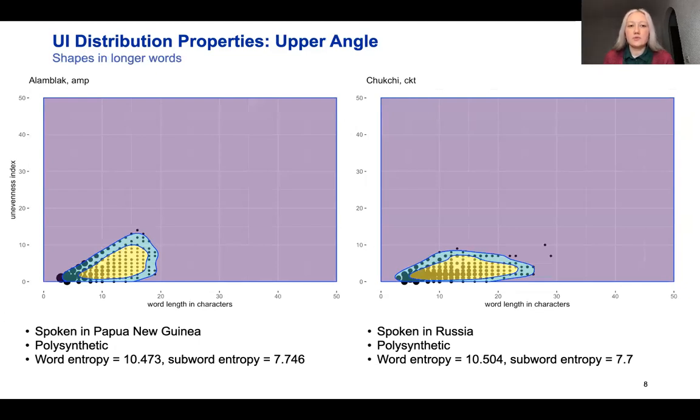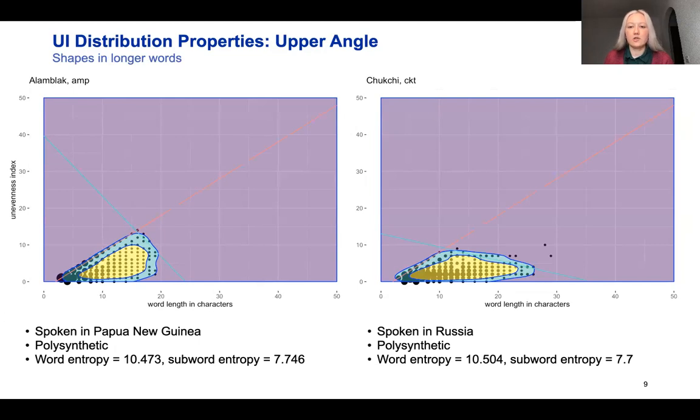Another measure that we suggest is called upper angle, and it reflects the preference for shapes in longer words. First, we identify the most populated regions. Those are density regions. And then we fit two diagonals.